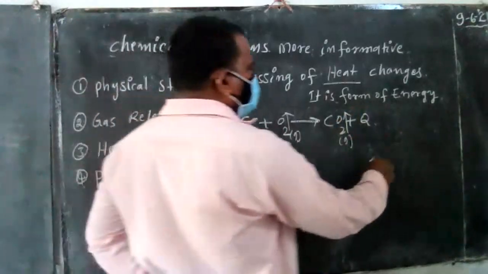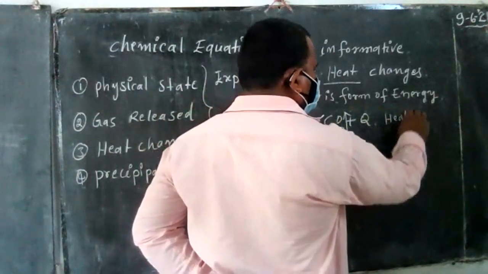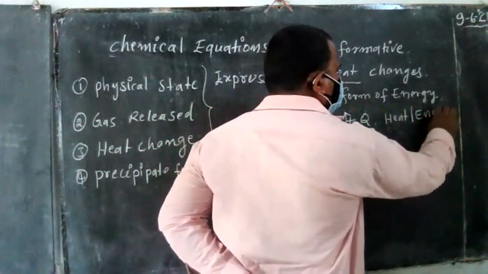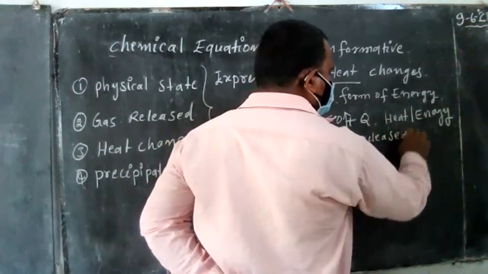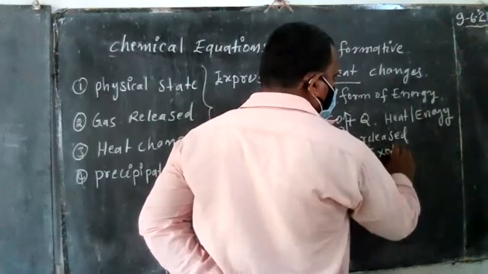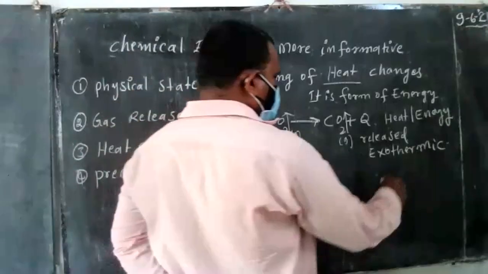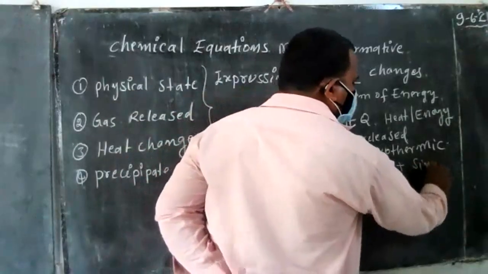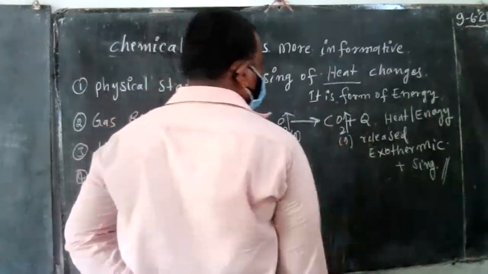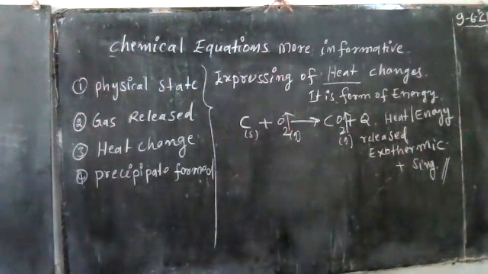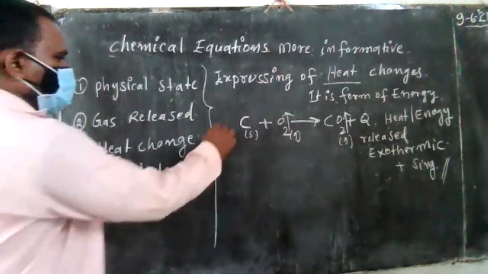In this, heat or energy is released. This is called an exothermic reaction. So what is the symbol? Using Q, a plus sign: plus Q and plus delta H. So in the chemical reaction, the heat or energy is released. This is the one.